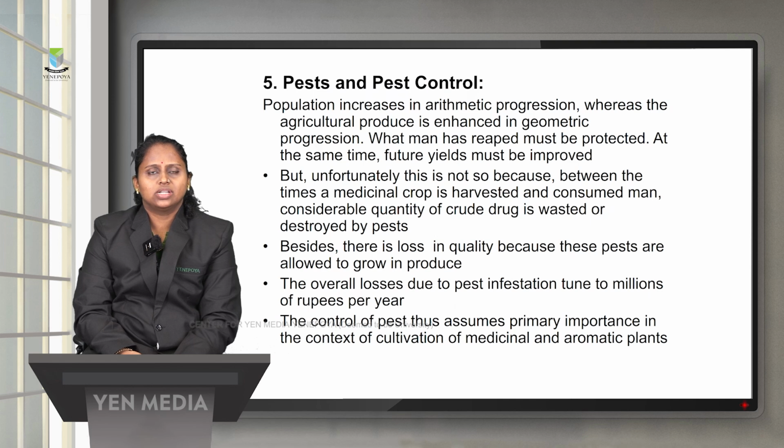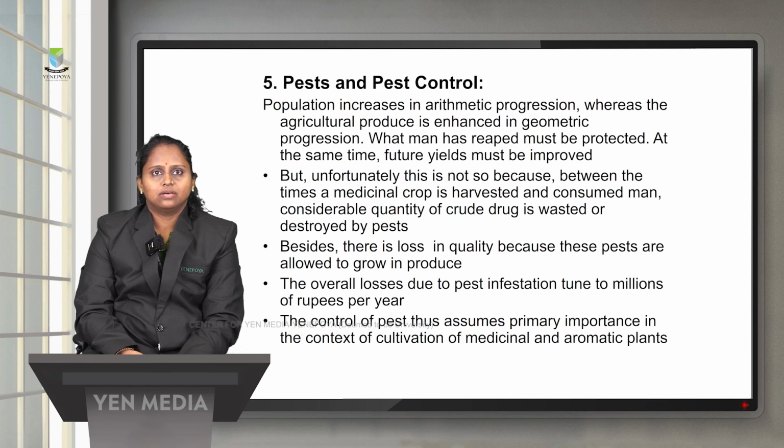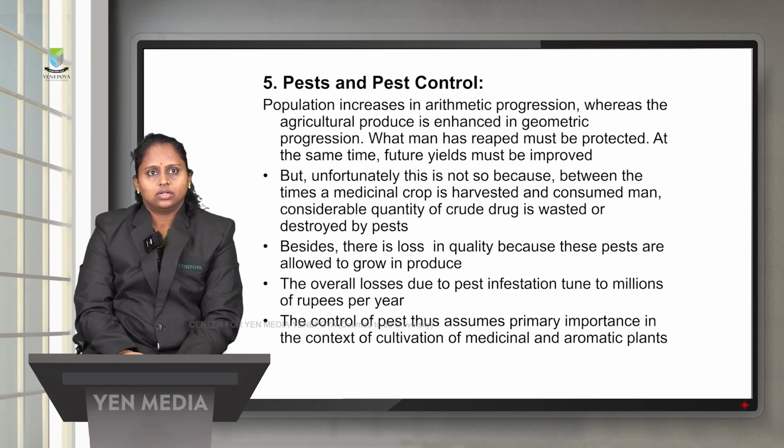As the population increases in arithmetic progression, agricultural produce is enhanced in geometric progression. So whatever man has reaped must be protected. Unfortunately, there are different pests which will affect the growth of the crops. And since the medicinal crop is harvested and consumed, a considerable quantity of crude drug is wasted and destroyed by the pest.